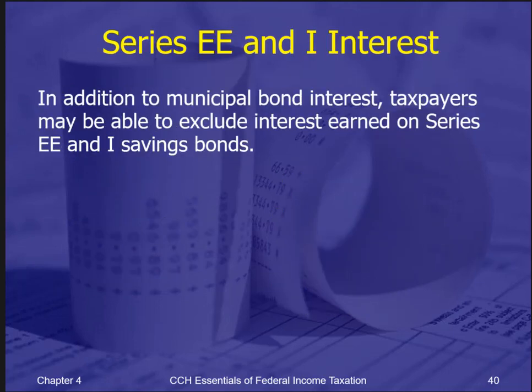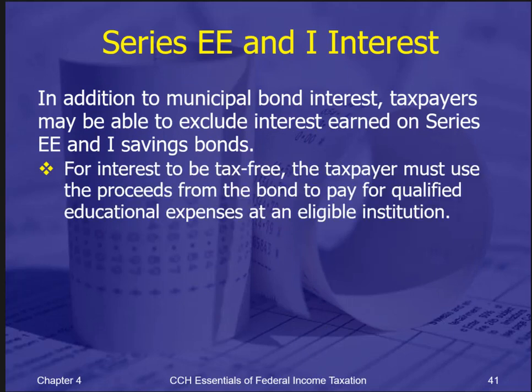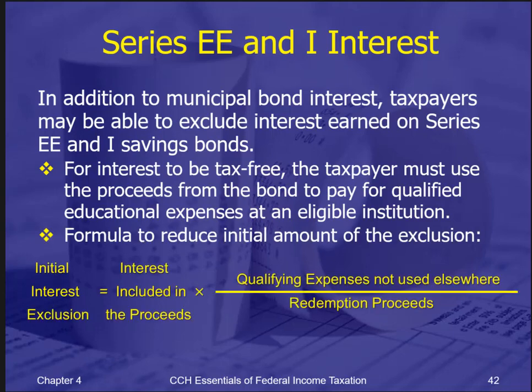All right. Skipping some of the other gross income excluded, we want to talk about tax-exempt interest a little bit more. For the most part, tax-exempt interest includes, like I said earlier, municipal interest, state and local governments paying interest, but it also can include Series E and Series I savings bonds, but only under very specific circumstances. These were designed to allow people to save for education, so they are tax-free if you use them to pay for the educational expenses.